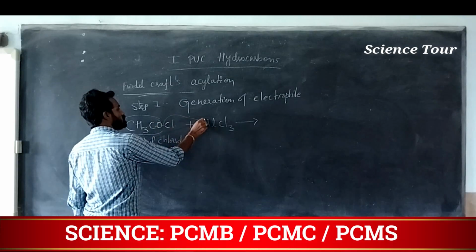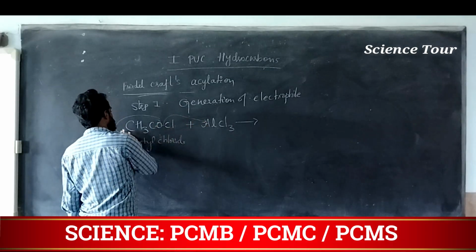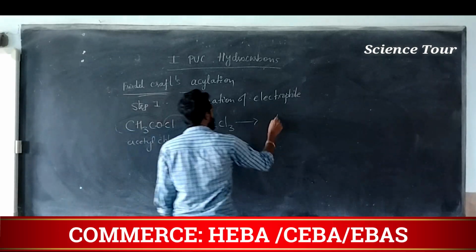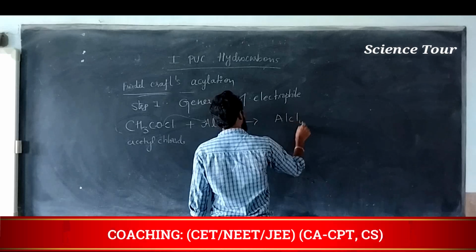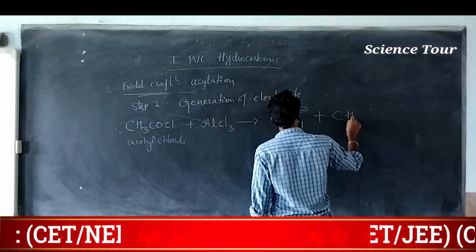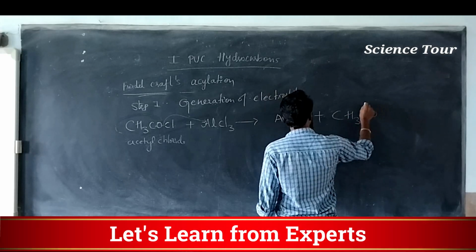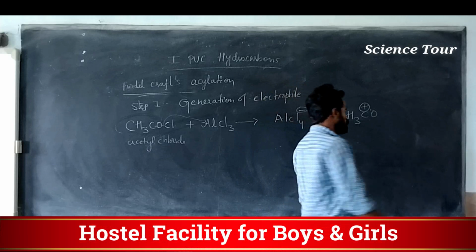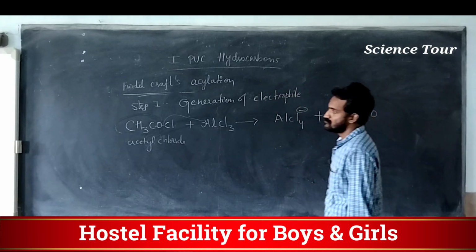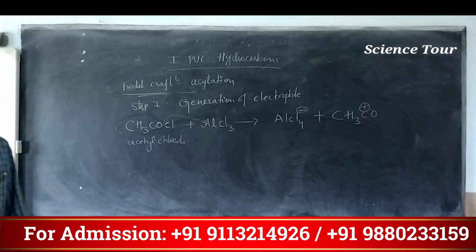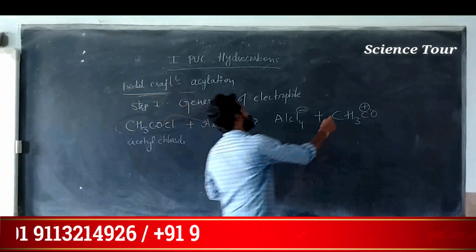The chlorine attacks this particular aluminum chloride, so this forms AlCl4 minus, which is not stable. At the same time we get CH3CO plus. Here the plus charge is on the carbonyl carbon. You have to note that down. Don't simply put the plus charge on this carbon, that is wrong.